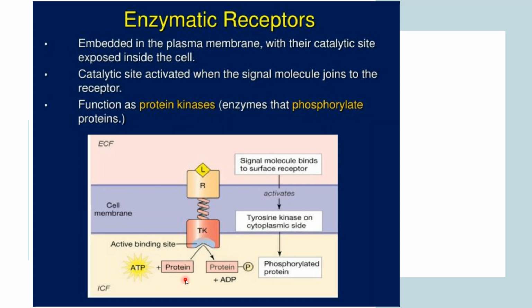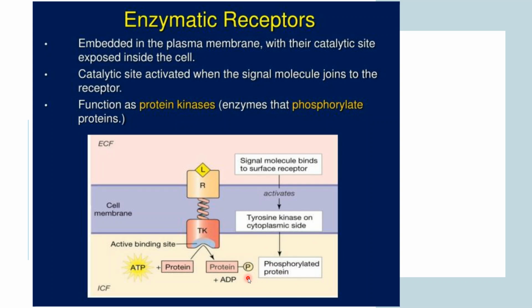Basically, your small signal molecule will bind to the receptor. As soon as it binds, it will activate the enzymatic activity inside the cell, and as soon as this enzymatic activity begins, it phosphorylates these proteins and gives you the phosphorylated protein. So these are responsible for the phosphorylation in proteins. Okay, these are enzymatic receptors, protein kinases.